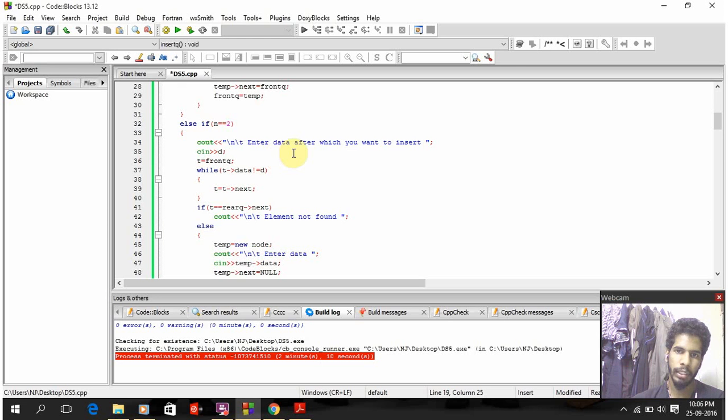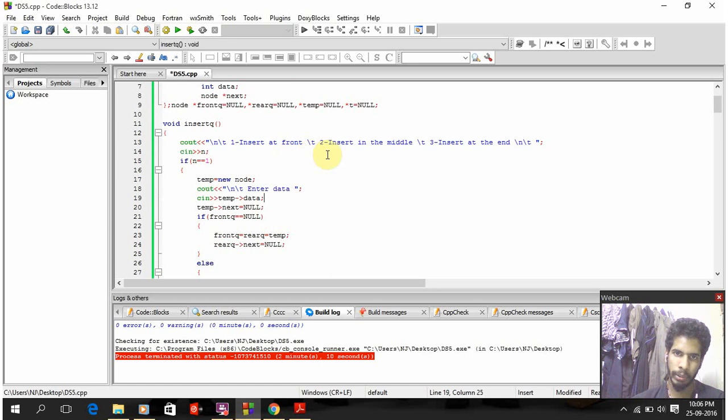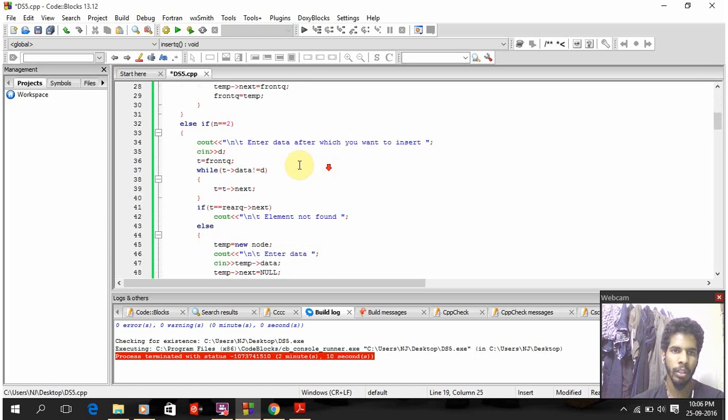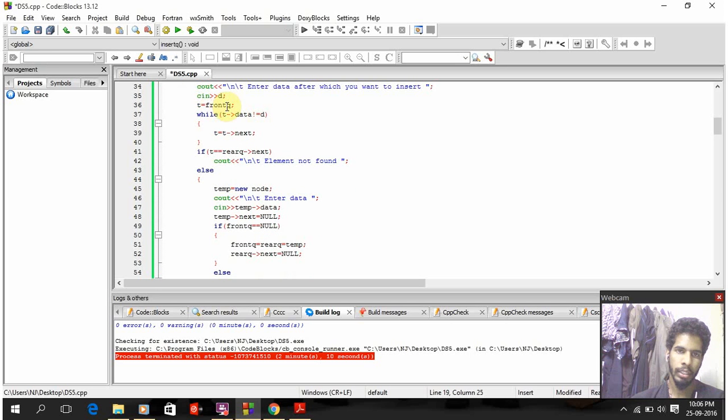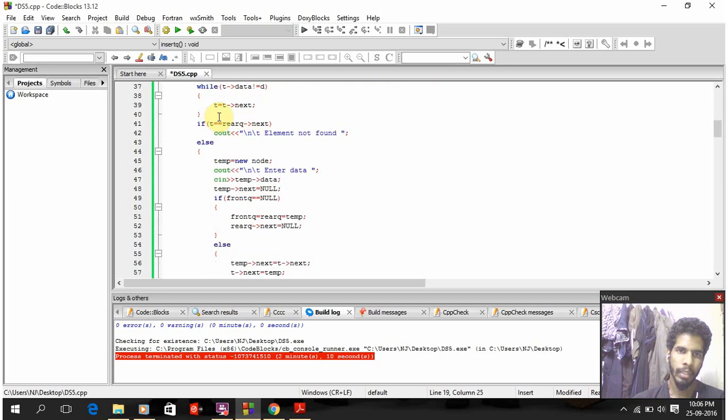For inserting at any other position, that is in the middle of the queue, I have given the statement to enter the data after which you want to insert, and the input is taken as d, and t equal to front queue, while t arrow data not equal to d, t equal to t arrow next.